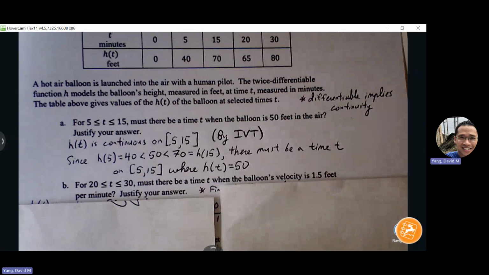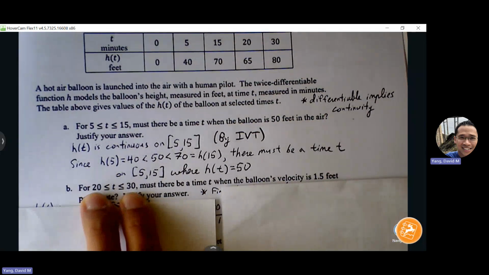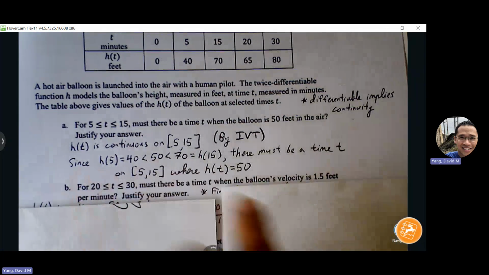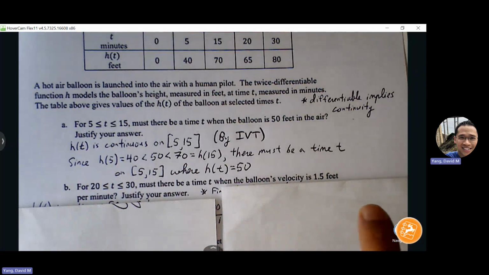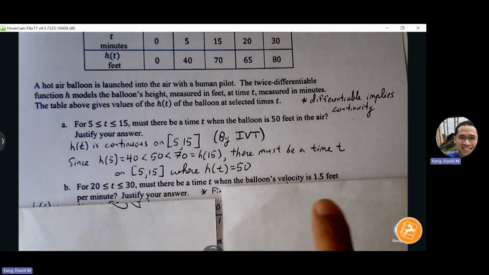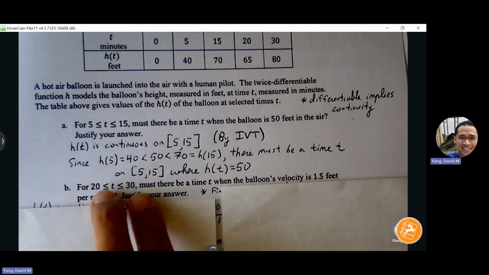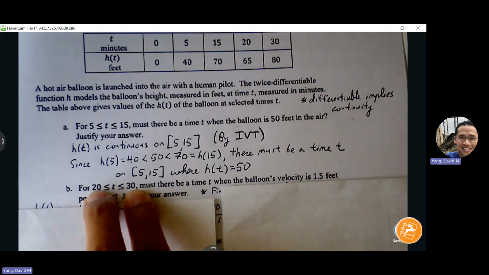So what we can do is, if the average rate of change between 20 and 30 minutes is 1.5 feet per minute, then I know that there must be a balloon's velocity of 1.5 feet per minute at a specific moment in time. But that would require us to have a slope of 1.5.